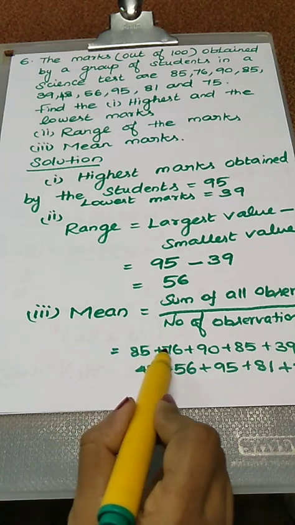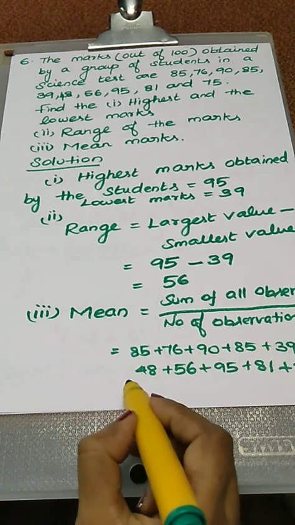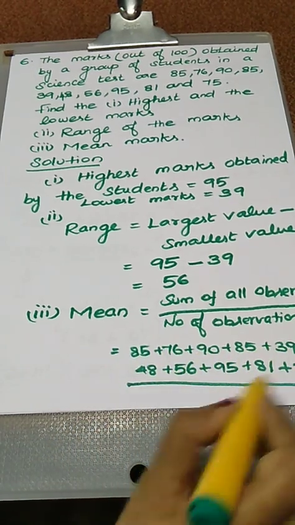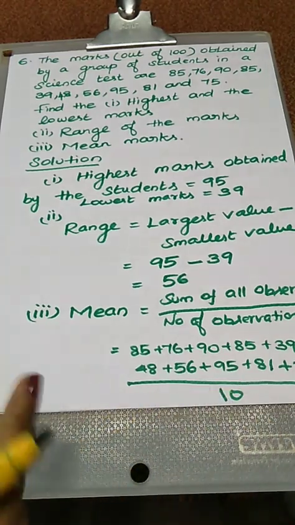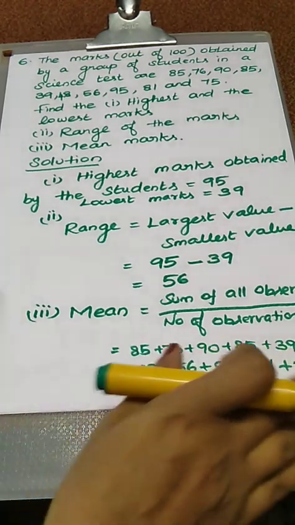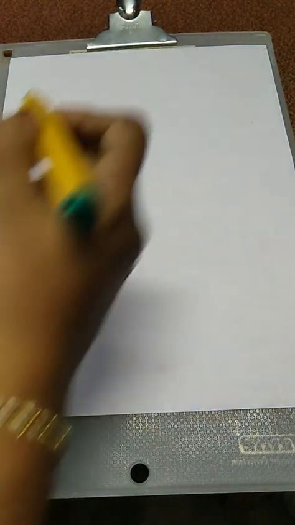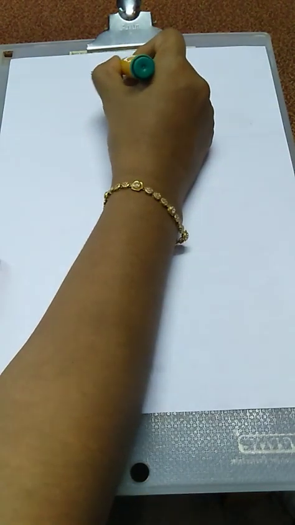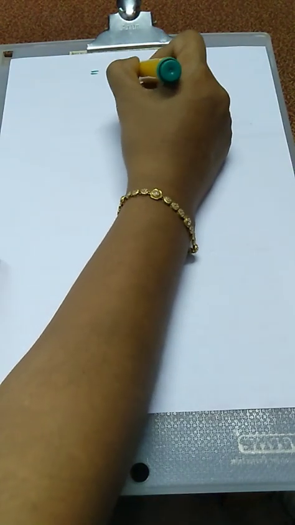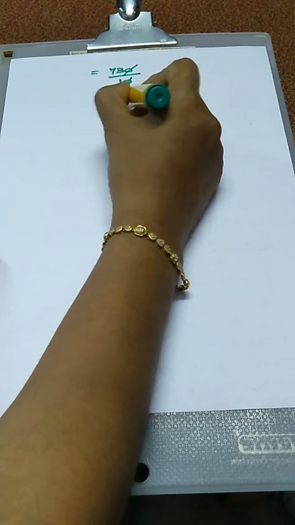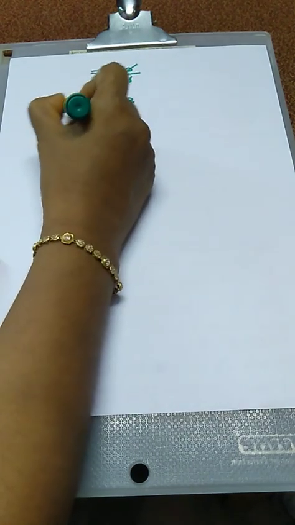How many values are given? 2, 4, 6, 8, 10. So divided by 10. Add all the values and divide using the number 10. Okay. Actually, what is the answer? The sum is 730. 730 by 10. 0, 0 cancel. So the mean value is 73.